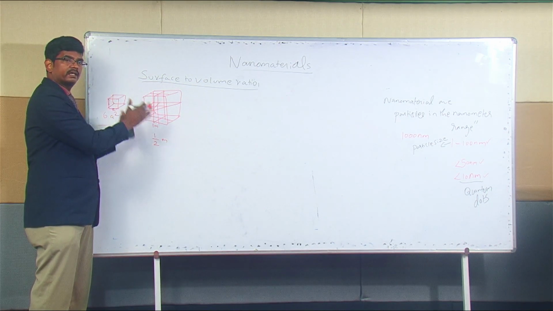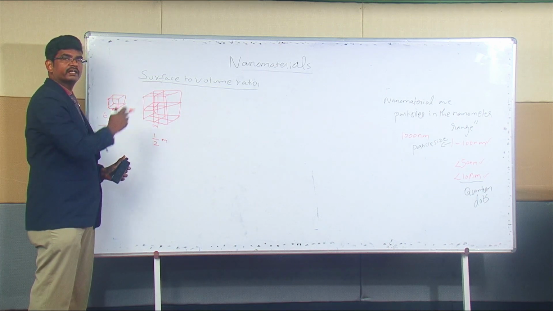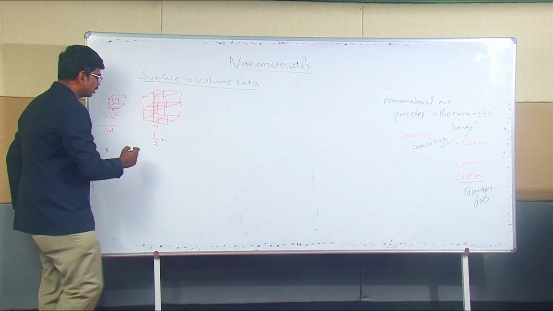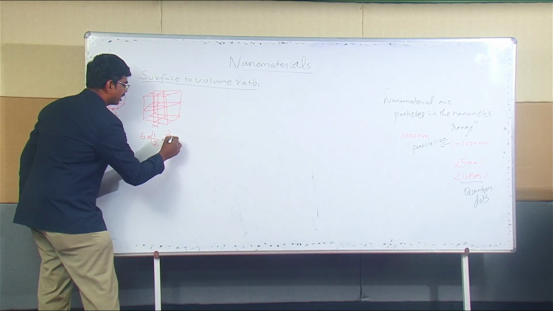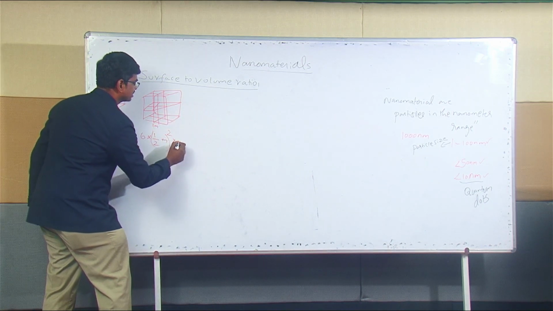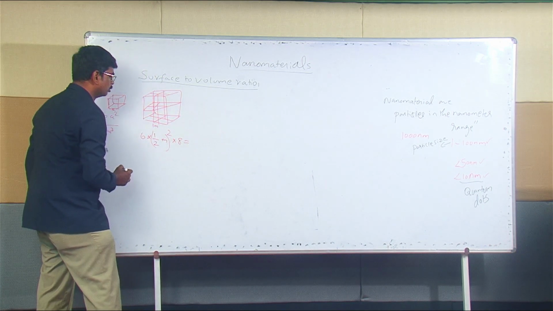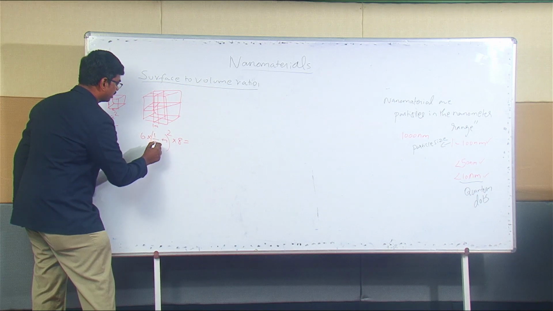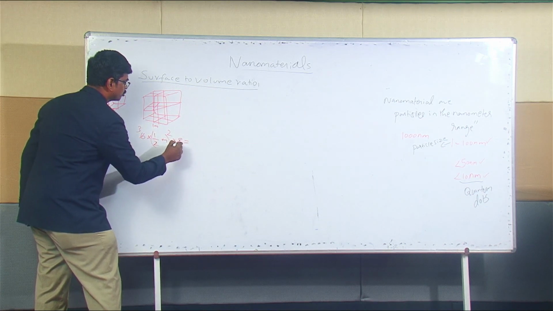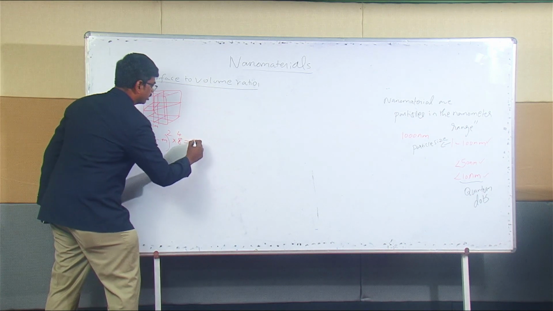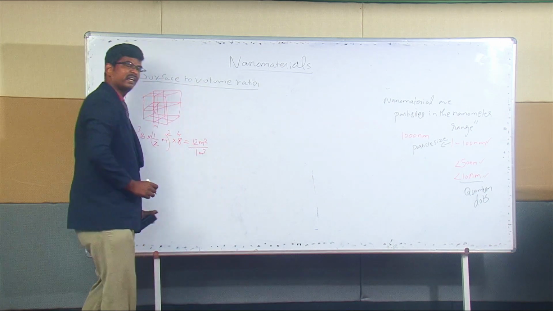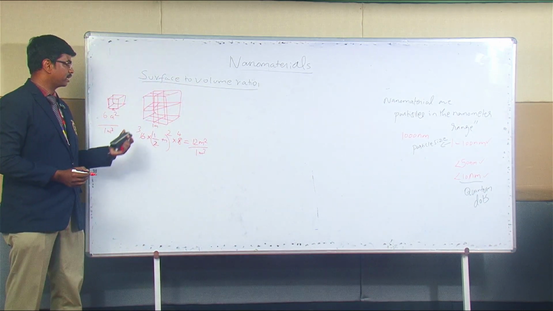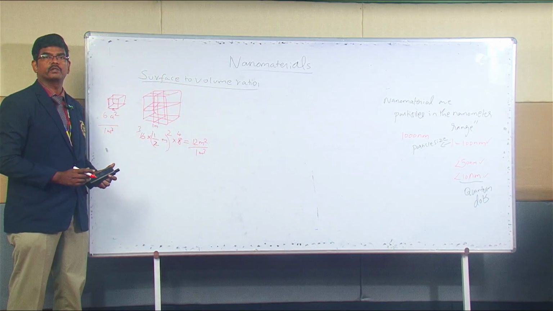All the parts are there. The only thing is I'm dividing it into 8 pieces. So 6a square: 6 into (1 by 2) square multiplied with how many such pieces, 8 such pieces. So if it is square, it should be 3 here and 4 here. So 3 into 4 is 12 meters square per 1 meter cube. What is the surface area? It is 12 meters square for 1 meter cube.